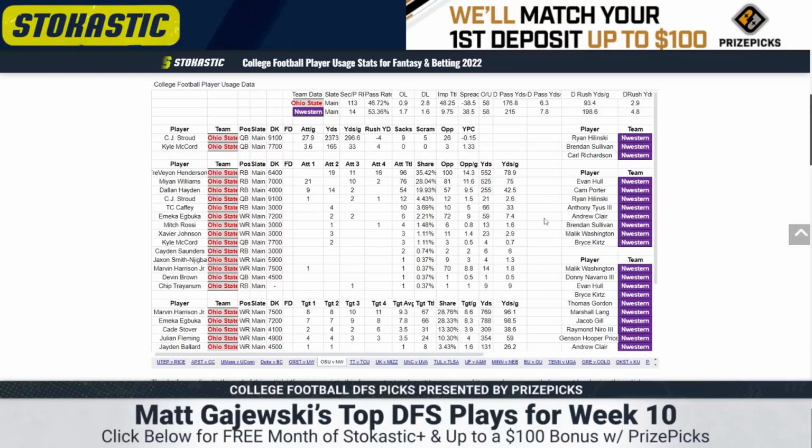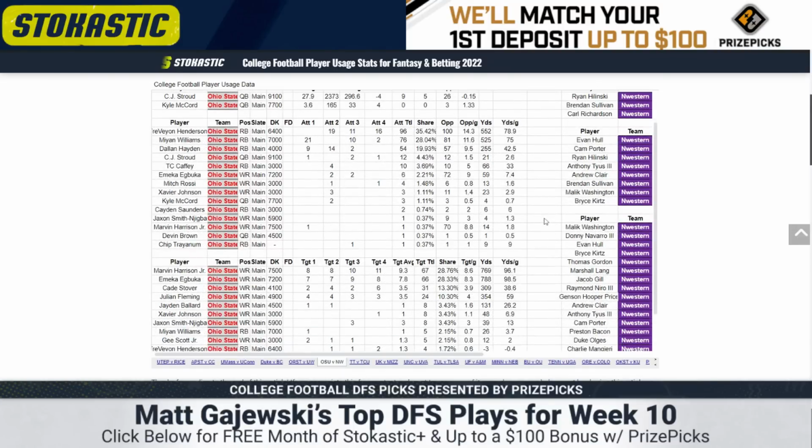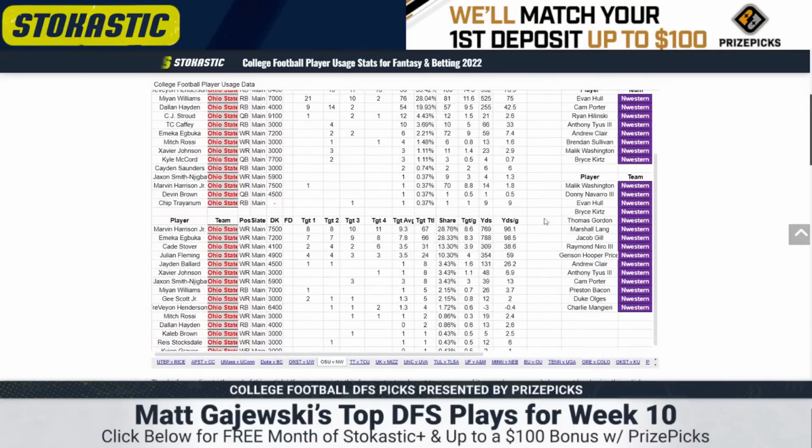The receiving game's kind of the same. We're not going to see Jaxon Smith-Njigba again. He's already been ruled out. That means Marvin Harrison, Emeka Egbuka, and Julian Fleming should round out the 3 wide receiver sets and play most of the game. Egbuka is coming off just a horrific showing. Harrison, conversely, is off an amazing showing, but both these guys are averaging over 95 yards per game and over 8 targets. They're your GPP efficiency-based plays, and you probably want at least someone from this offense.